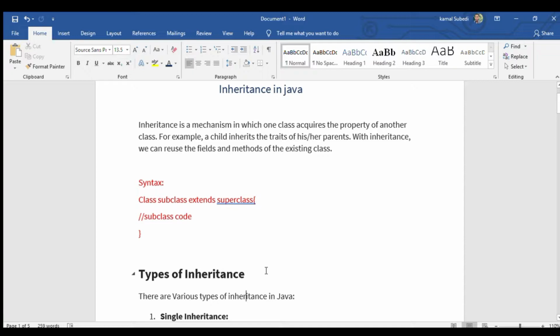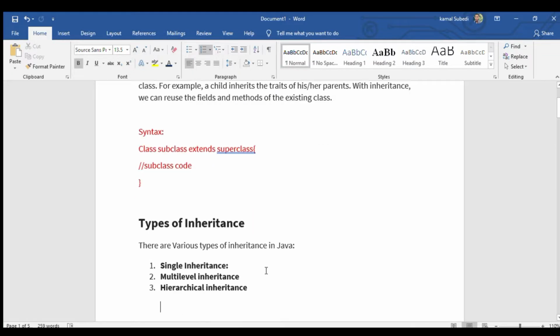Now the types of inheritance. Basically, there are three types of inheritance which are supported in Java: single inheritance, multi-level inheritance, and hierarchical inheritance. There are many types of inheritance, but only these three are supported in Java. Now we are talking about single inheritance.